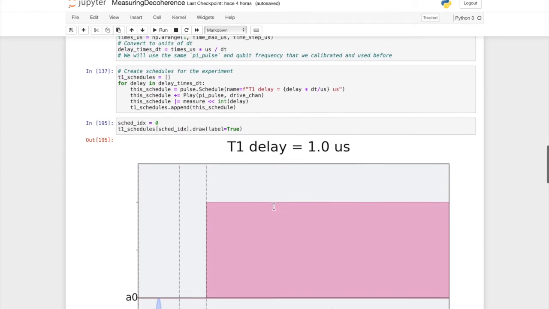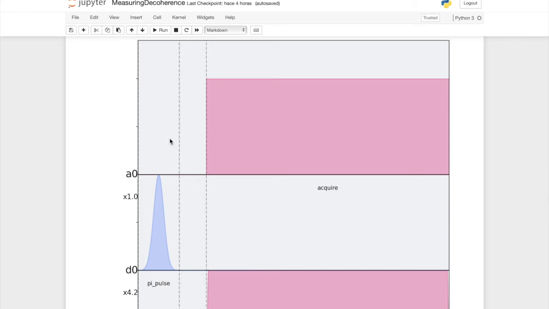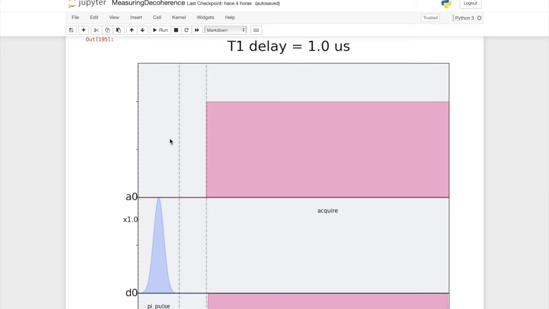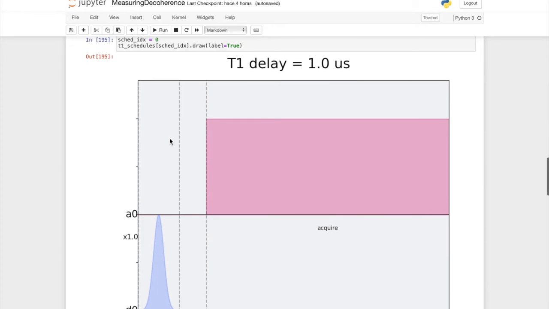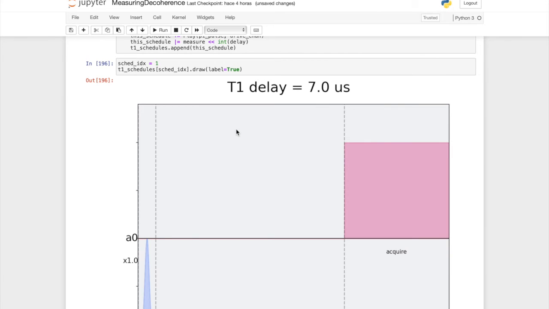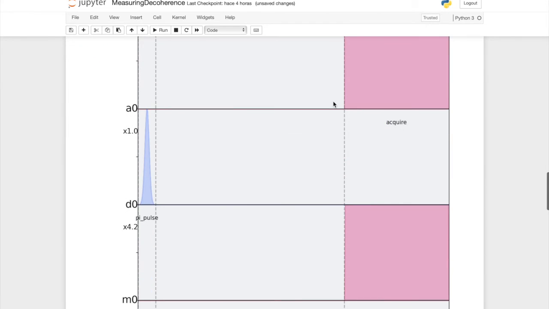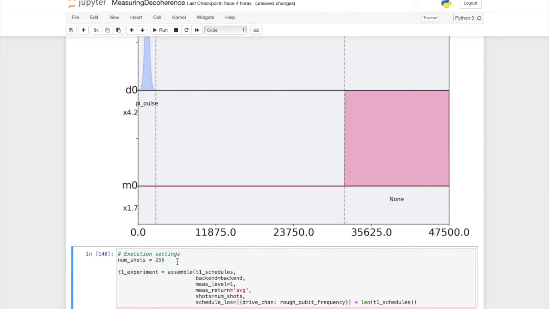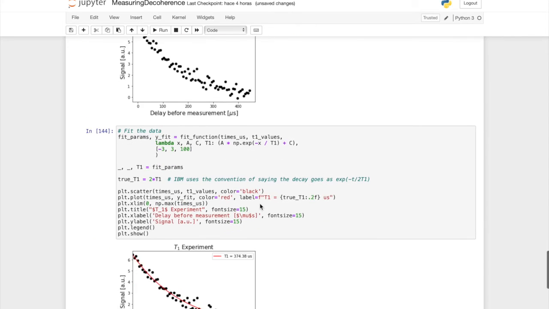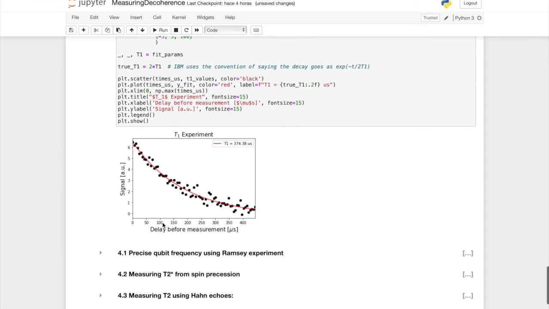So the first step is always to define this pulse schedule or pulse routine, which is simply a timeline of the events that are going to take place. So in this case, to measure T1, what I firstly make is a flip from 0 to 1 and then I wait some time. And as you can see, I have different routines with different waiting times until the measurement. Moreover, I repeat each of these routines a certain number of shots just to get the statistics of the probability. And I can feed it to get the actual result.